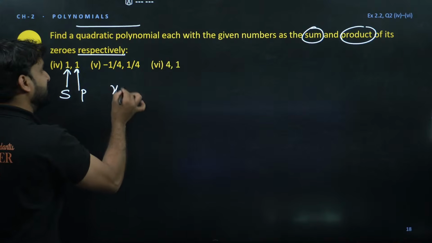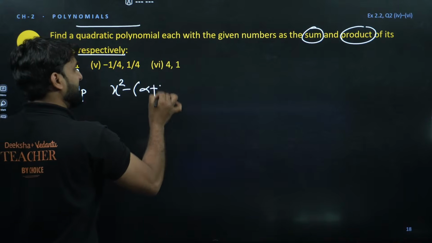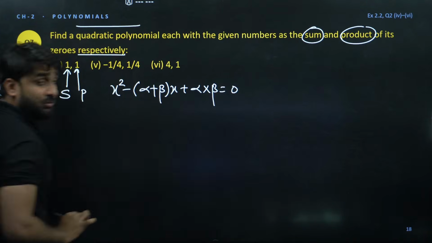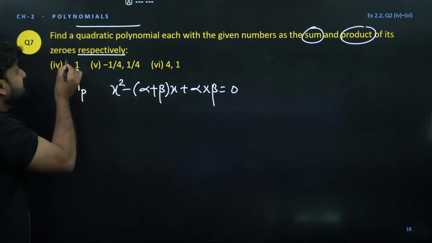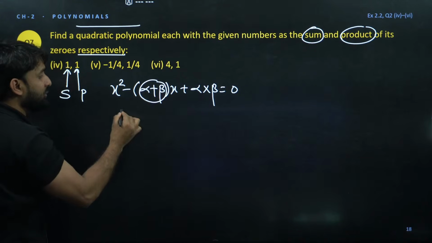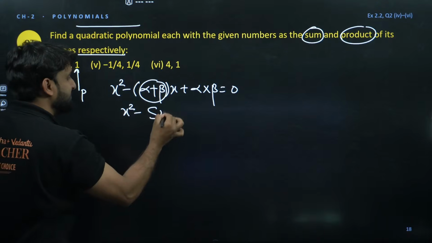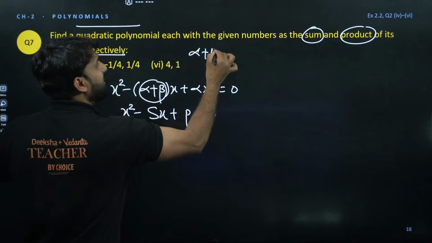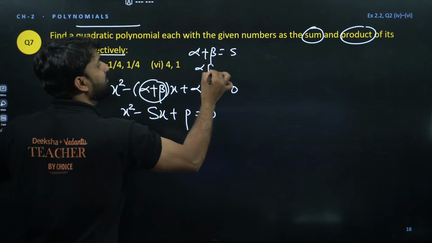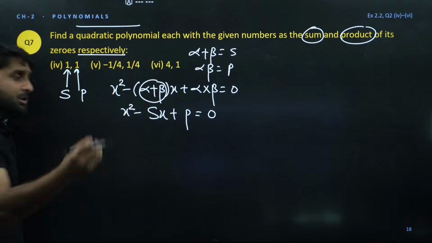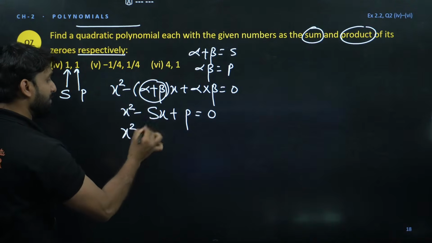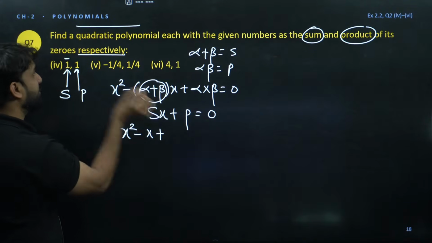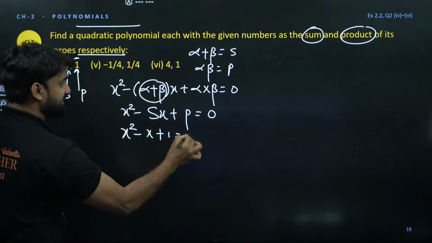So now we have the formula: x square minus (alpha plus beta, sum of zeros) into x, plus alpha into beta, product of zeros, equal to 0. Now, my dear champion, this is equal to the value of this whole. So we can write x square minus sx plus p is equal to 0. I'm considering alpha plus beta as sum and alpha into beta as product. I hope this is clear to you all. Now put the values. So x square minus, at the place of s, 1 will come. So 1 into x will be x, plus the product, which is 1. So this is the answer.